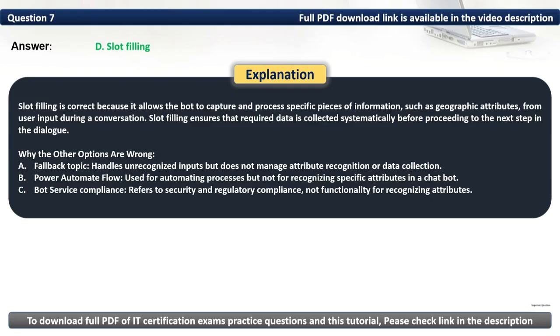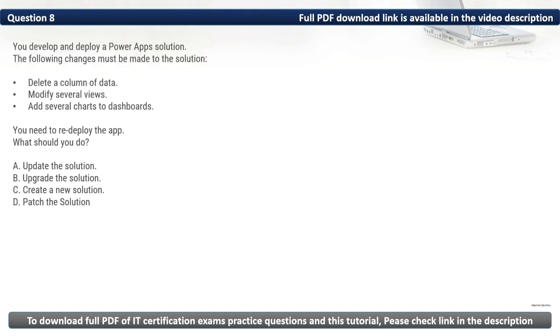Slot filling is correct because it allows the bot to capture and process specific pieces of information, such as geographic attributes, from user input during a conversation. Slot filling ensures that required data is collected systematically before proceeding to the next step in the dialog. Question 8. You develop and deploy a Power App solution. The following changes must be made to the solution. Delete a column of data, modify several views, add several charts to dashboards. You need to redeploy the app. What should you do?